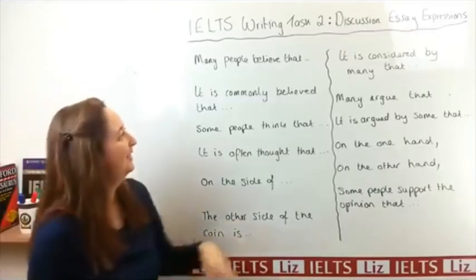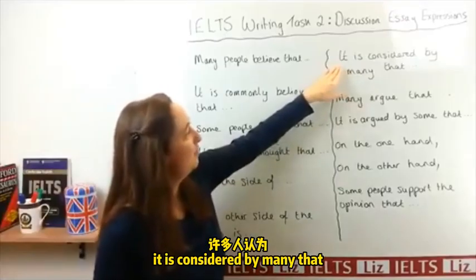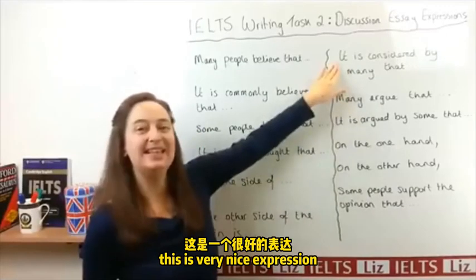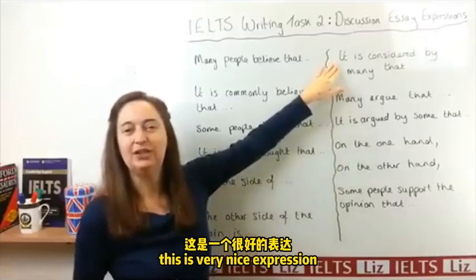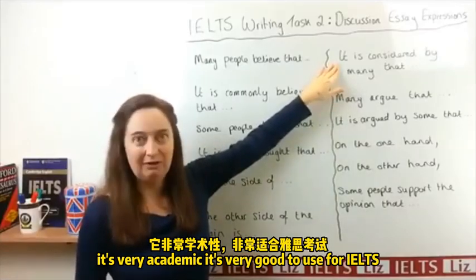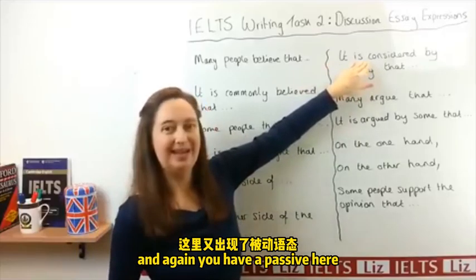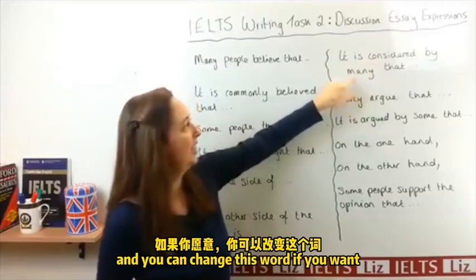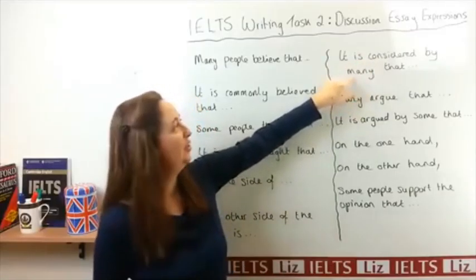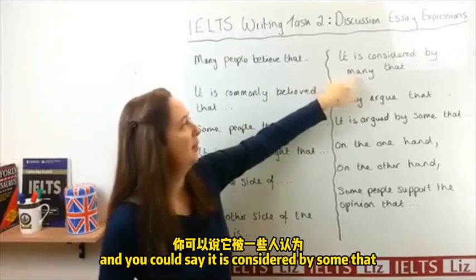It is considered by many that. This is a very nice expression. It's very academic. It's very good to use for IELTS. And again, you have a passive here. And you can change this word if you want. And you could say, it is considered by some that.